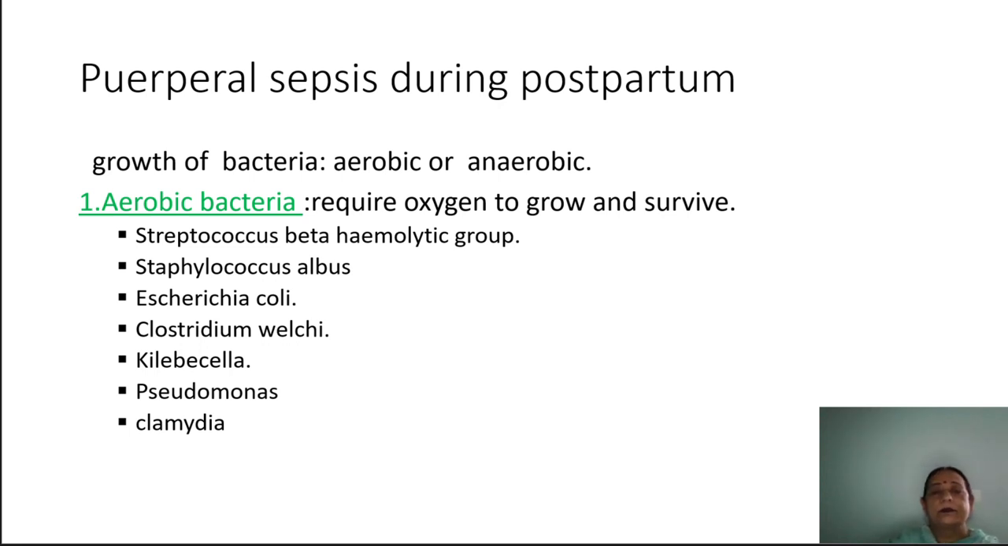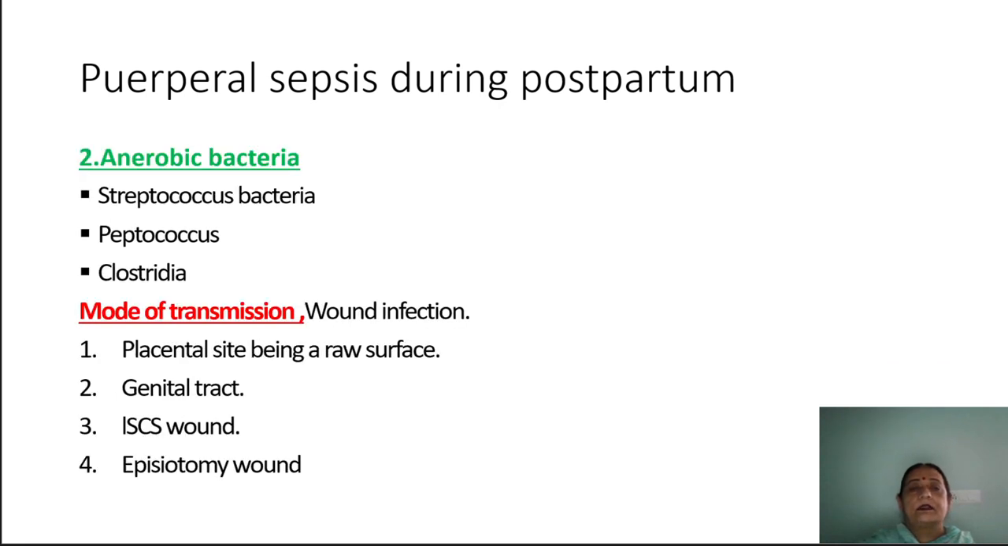infection. Some are the Streptococcus beta hemolytic group, the most common type of microorganism, Streptococcus albus, Escherichia coli, Clostridium welchii, Candida, Pseudomonas and Chlamydia. These organisms are present in our body, and if they get a favorable environment they cause infection. Next is the anaerobic bacteria, which grow in the absence of oxygen. That is Streptococcus bacteria, Peptococcus bacteria, and Clostridia. These are the organisms.